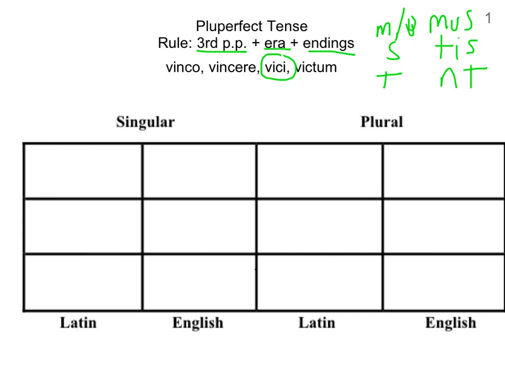Okay, we are going to lose this I in the third principal part before we add on our endings. So you're not going to have an I and then the E of ERA, the I gets lost. So, all right, let's take a look at it. First person singular is VIC, week, and then ERA, and then M. M's always going to follow a vowel. You're not going to have an O after a vowel. And then we translate that as I had, that's pluperfect, and in this case it means conquered.